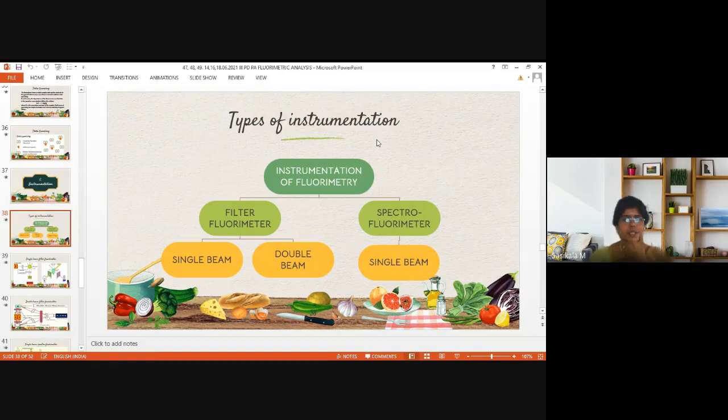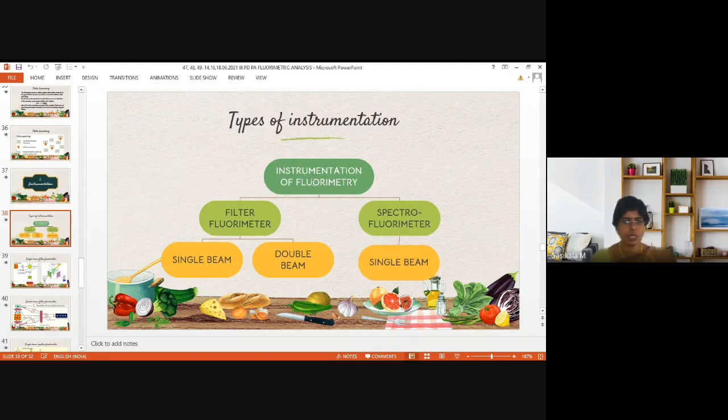Let's see the types of instrumentation, like in UV visible spectrophotometry. Also, we have seen some types of instrumentation. Similarly, you can find different types of fluorimeters also. So let's see the classification of fluorimetric instrumentation.